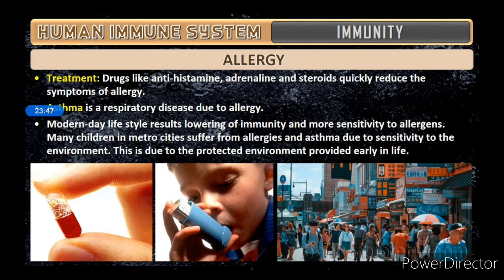Once they are given a chance to go somewhere polluted, the body has the power to fight against those things. But if you are always sitting in an AC room watching TV and mobiles, and not exposed to any outside climate, definitely once the child goes out, there will be some allergic problems. The body cannot fight those climates.